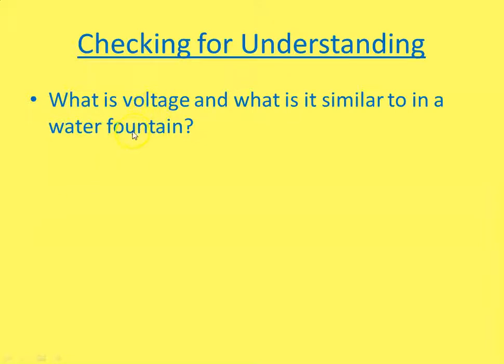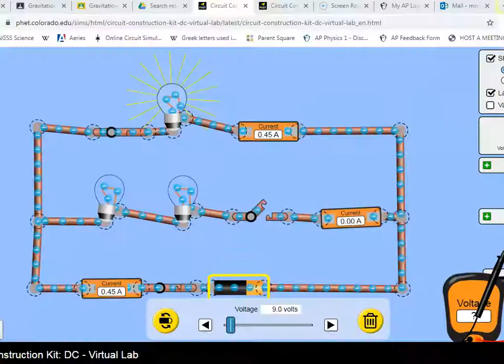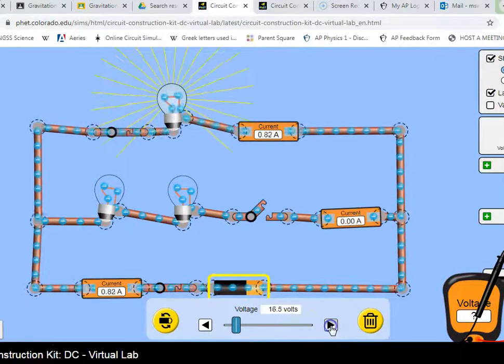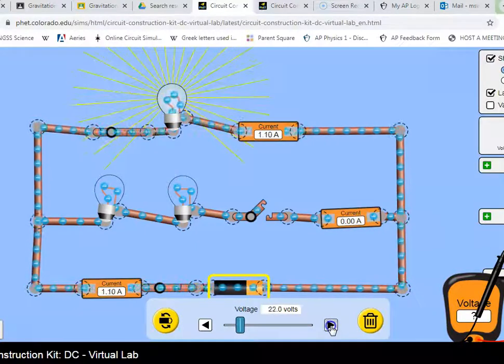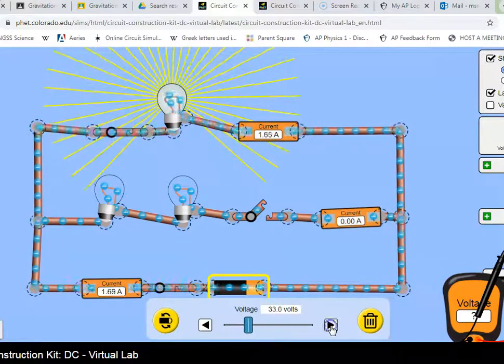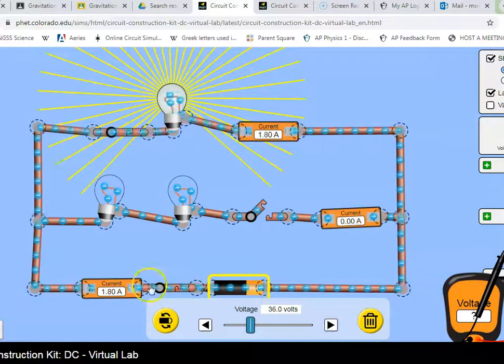Well, that's going to be similar to increasing the pressure. So suppose the pump is providing a bigger pressure. If I increase the voltage here, watch what happens to these currents. As I increase the voltage, the current gets bigger and bigger, and the analogy is, well, it's like we're pushing harder, right?